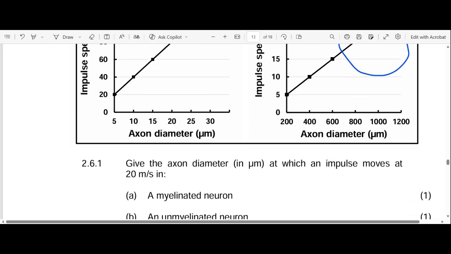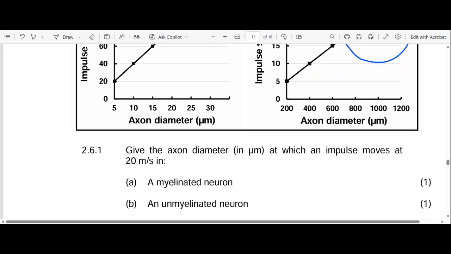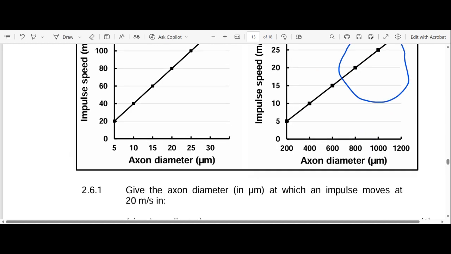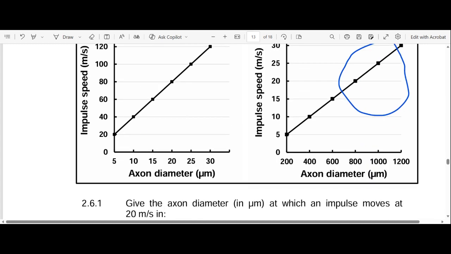So we need the axon diameter at 20 for a myelinated neuron. So there is 20 here. So we need the diameter. So there is 20, right? So this is 5. So the diameter is 5 µm.